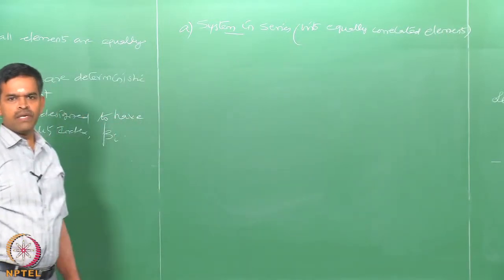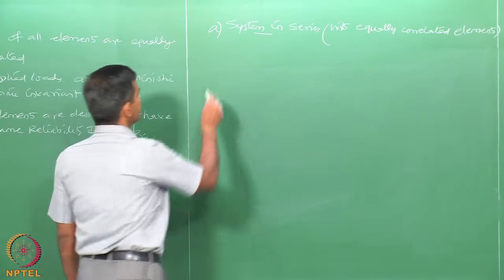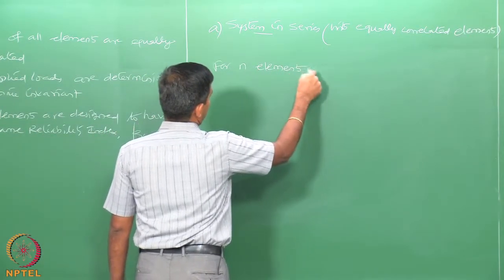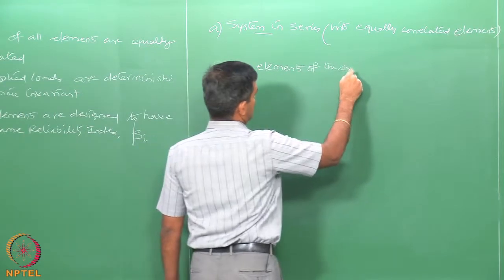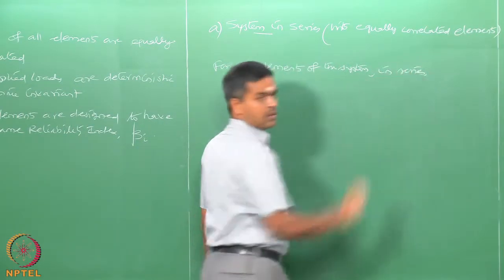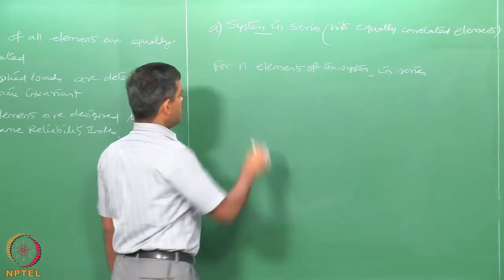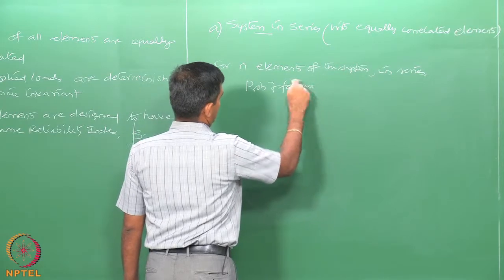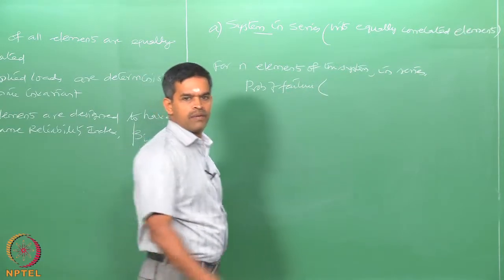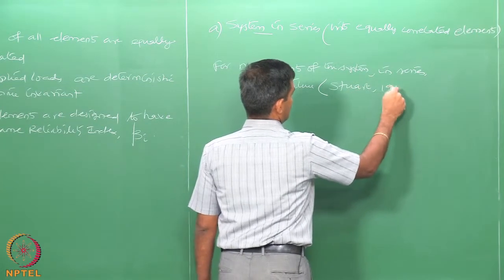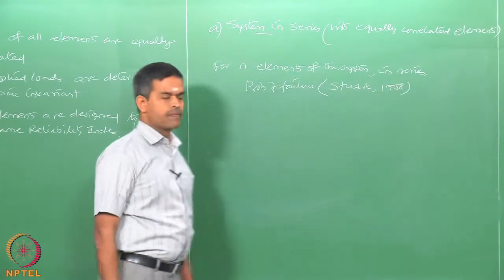Now, for n elements of a system in series, probability of failure as given by Stewart 1958 is